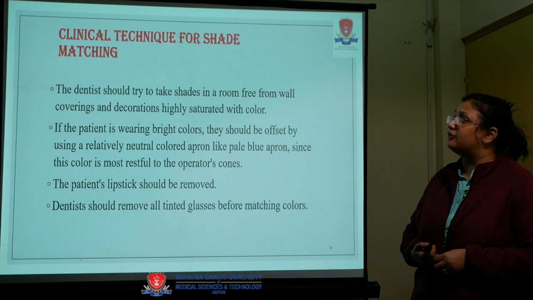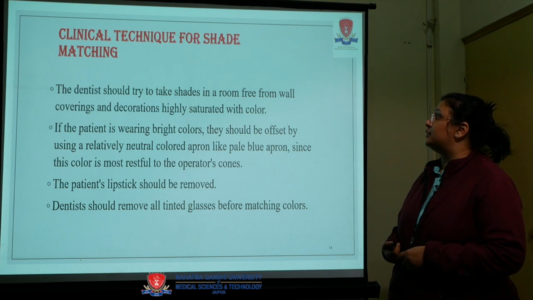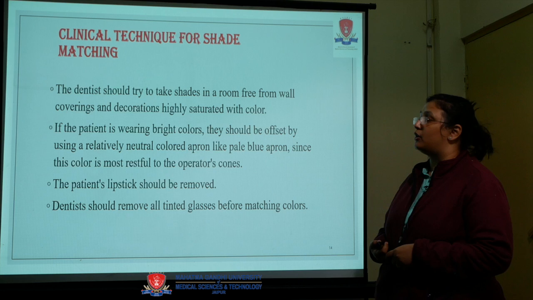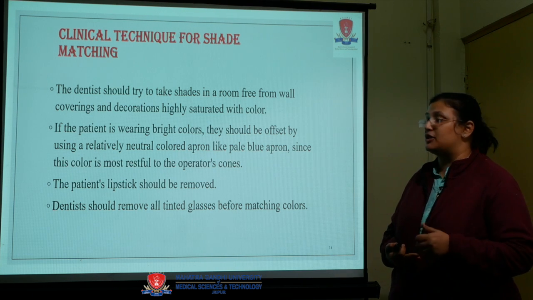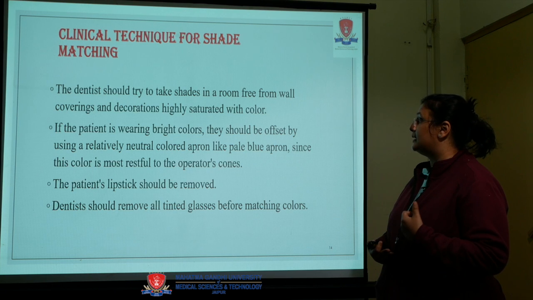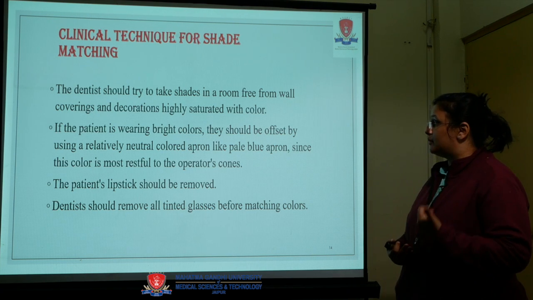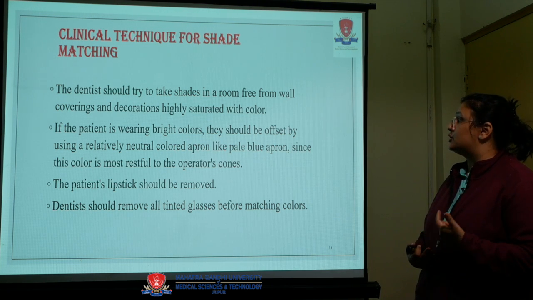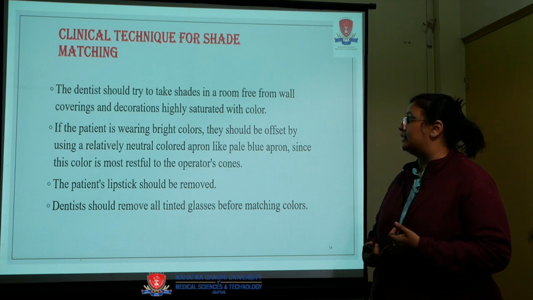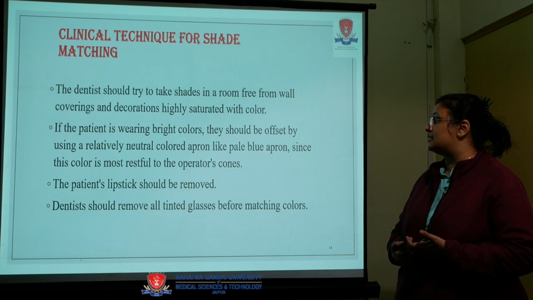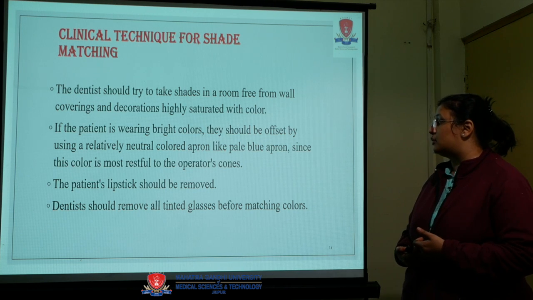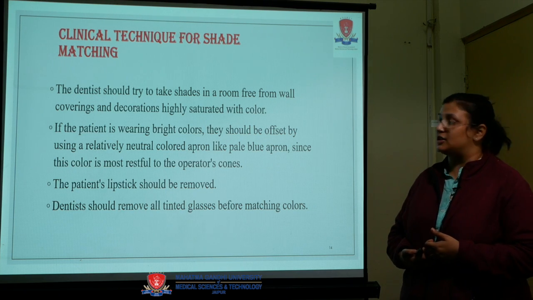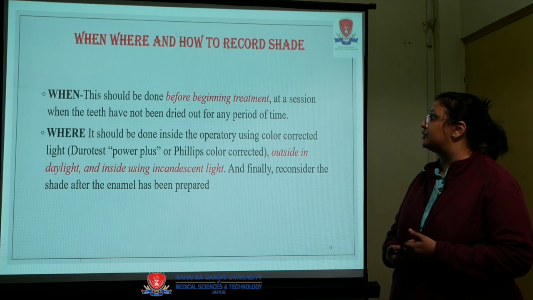Now, clinical technique for shade matching. The dentist should take shades in a room free from wall coverings and decorations which are highly saturated with color. If the patient is wearing bright color lipstick, it should be removed. Secondly, bright colors should be offset by relatively neutral colored aprons, like pale blue aprons, since color is more stressful to operative eyes. The dentist should remove all tinted glasses before matching the color. That is, it should be performed in natural light.